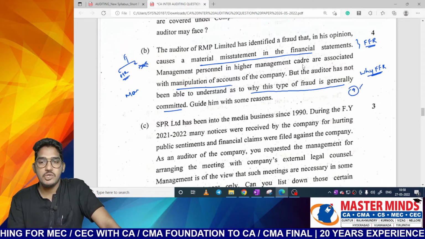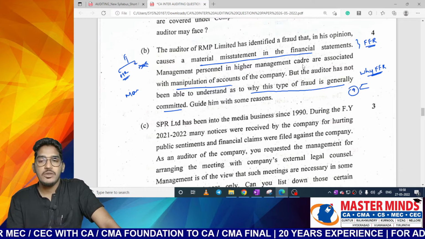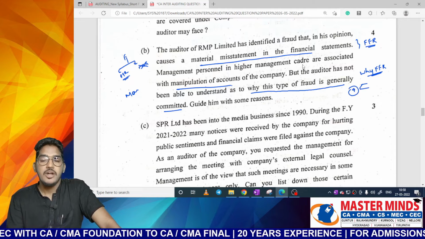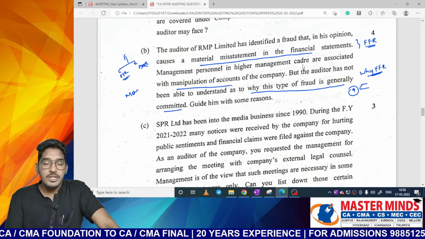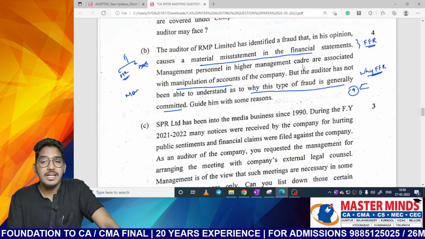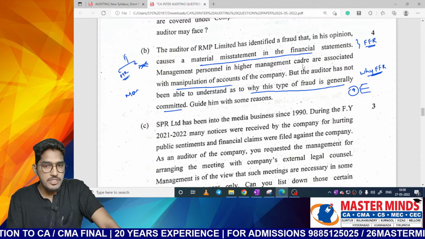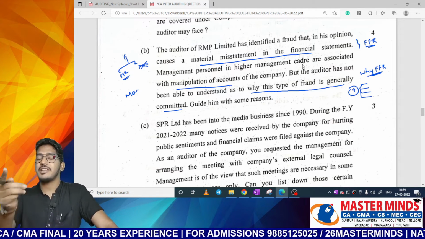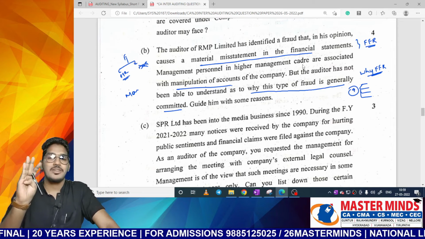Because of 4 reasons: to avoid the incidence of taxation, to withhold the declaration of dividends when there are no profits, or to declare the dividends when there are insufficient profits, or when the managerial remuneration is linked with the profits of the company. So these 4 circumstances are given.